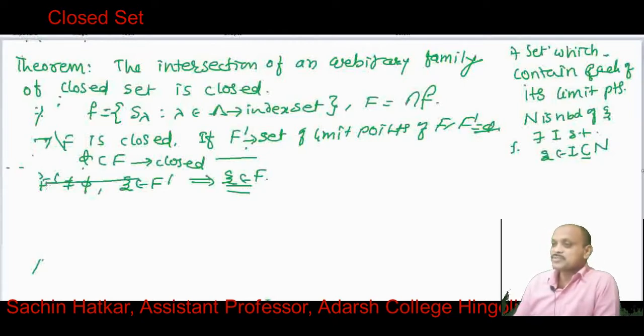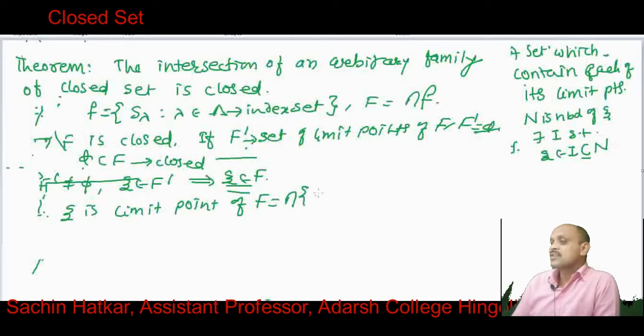Xi belongs to F dash means that xi is a limit point of capital F. What is capital F? Capital F is the intersection of S lambda where lambda belongs to capital lambda.